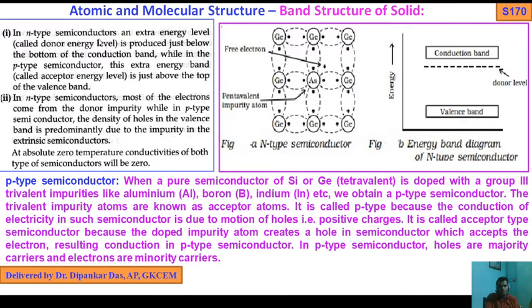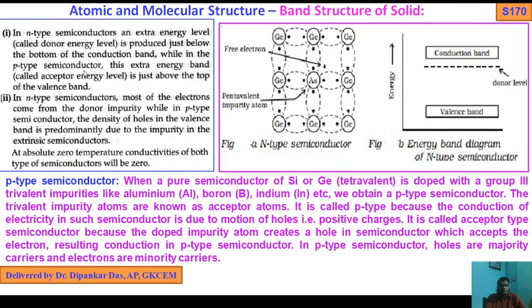Now, in an n-type semiconductor, an extra energy level called the donor energy level is produced. You see the energy band diagram: this is the valence band, this is the conduction band, this is the donor level. So in an n-type semiconductor, an extra energy level called the donor energy level is produced just below the bottom of the conduction band.